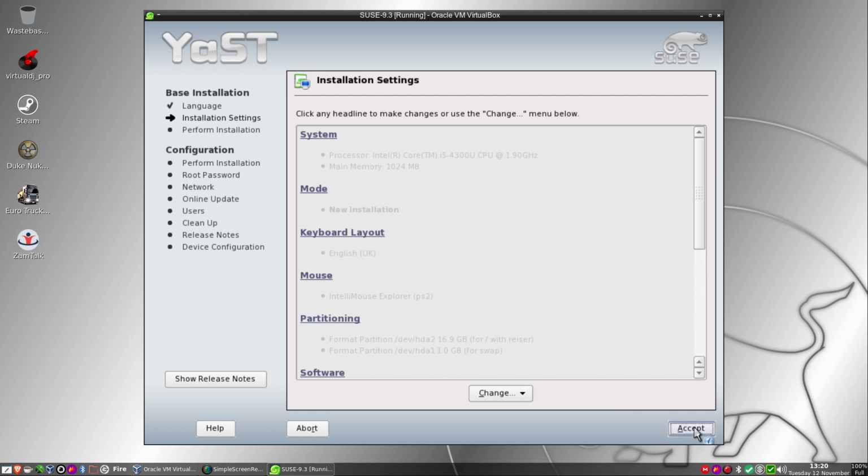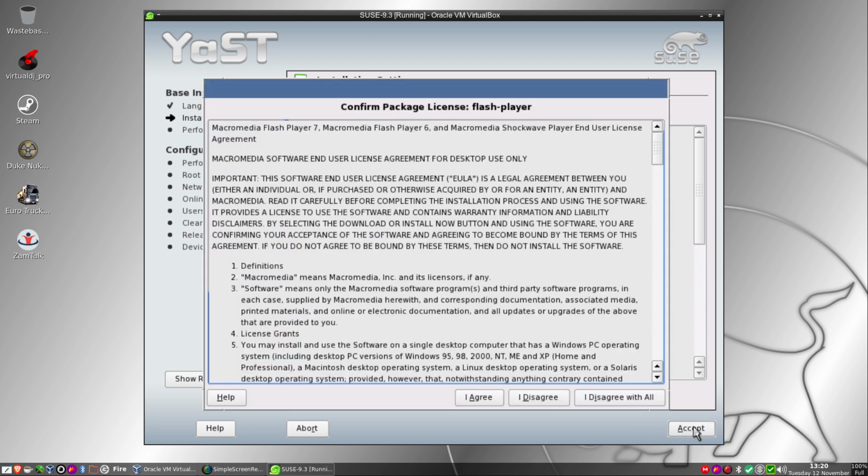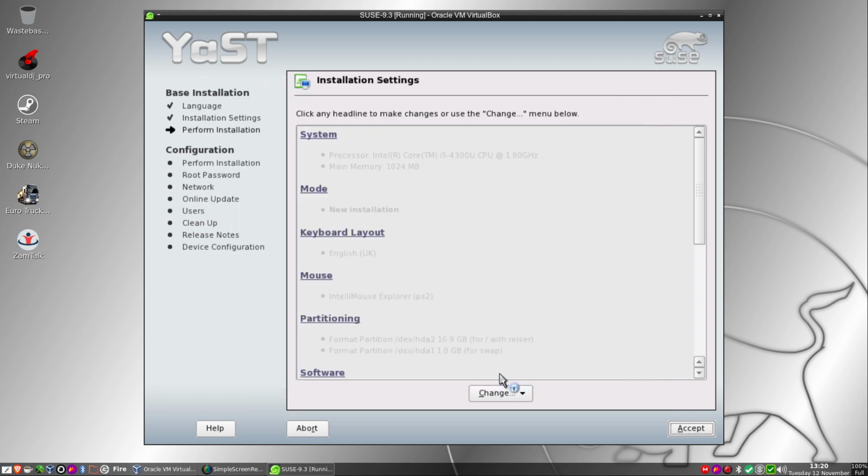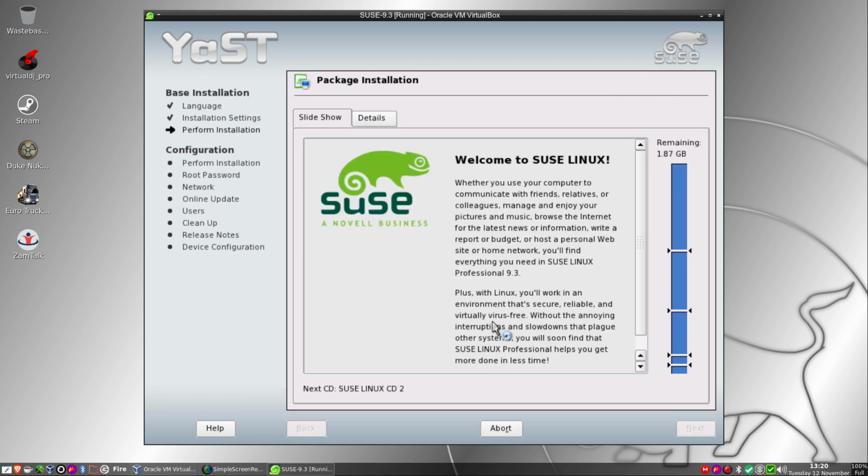Evaluating. I agree. Install. Okay, so we'll install again. This time I'm going to keep a blooming eye on it. If not, I may need to swap over to VMware Player.